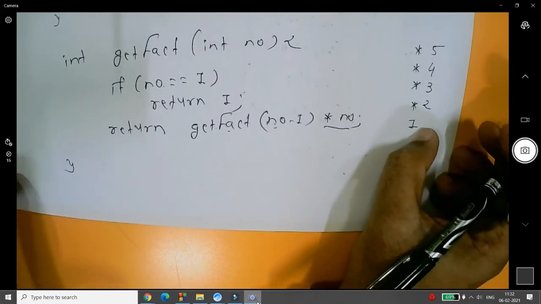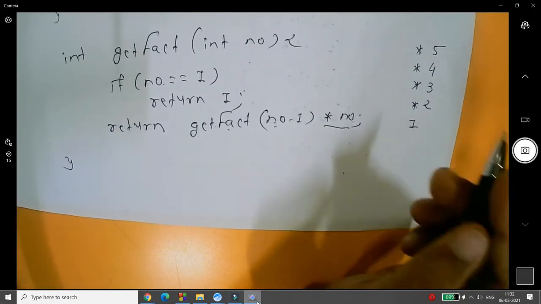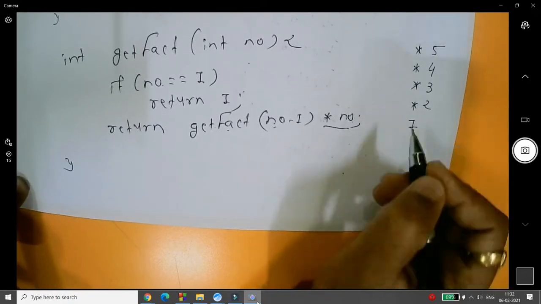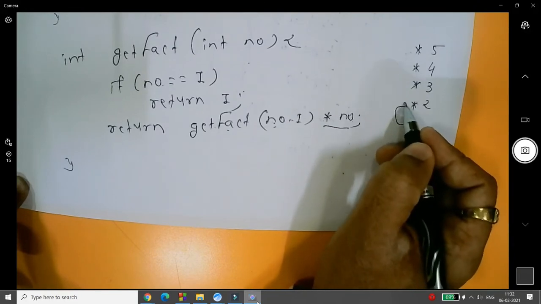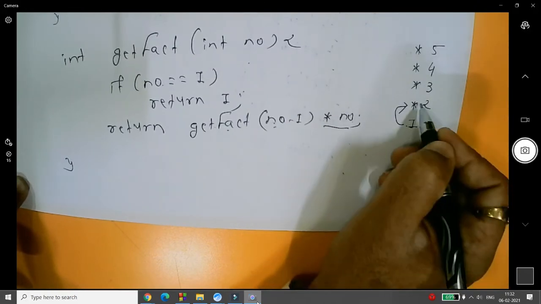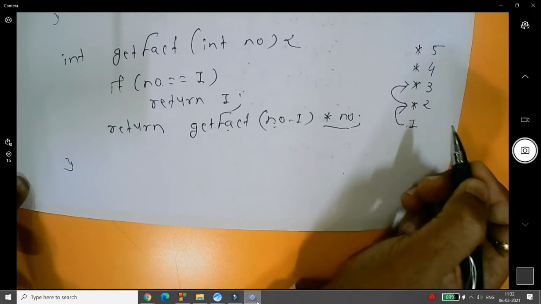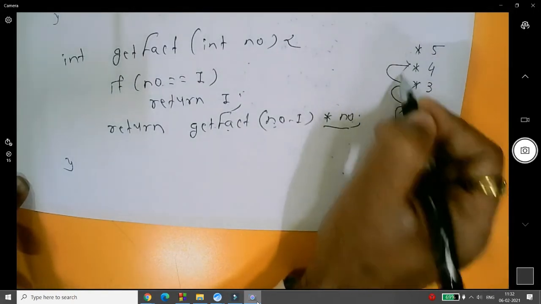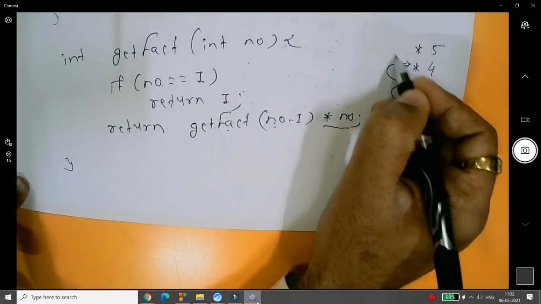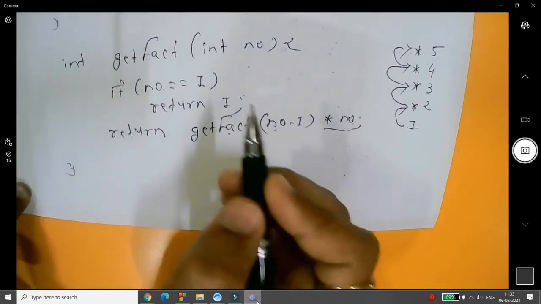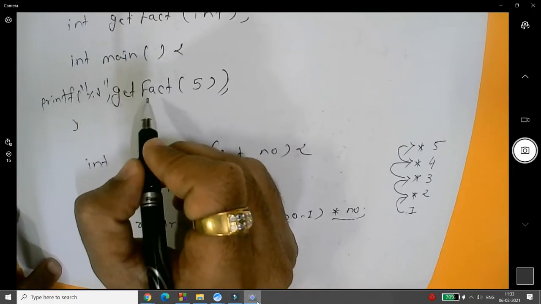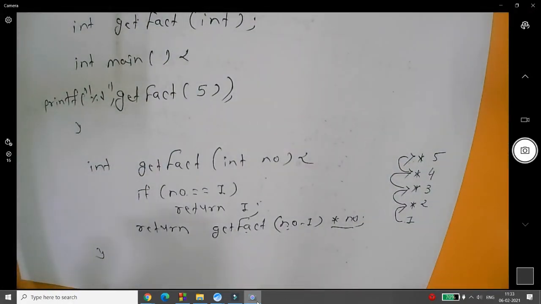Now, as this is the stack, what happens? The last value will be processed first, that is 1. So 1 multiplied by 2, it will be 2. 2 multiplied by 3, it will be 6. 6 multiplied by 4, it will be 24. 24 multiplied by 5, it will be 120. Then this function will return 120, and this will give you the output, that is 120. How is this possible? Let me show you the same thing practically.